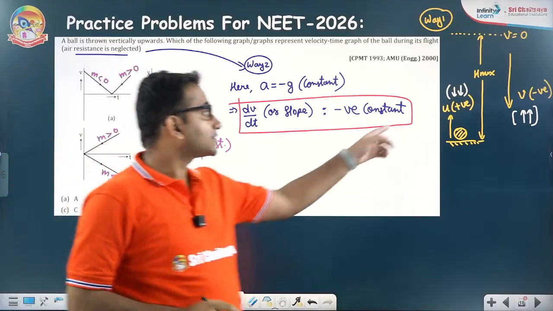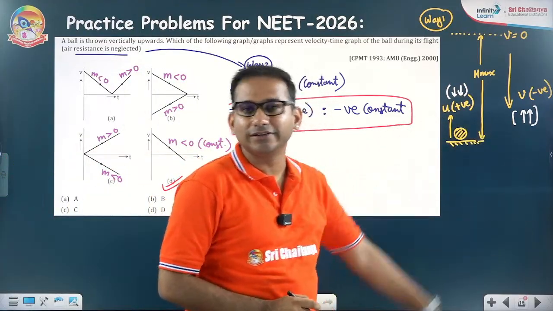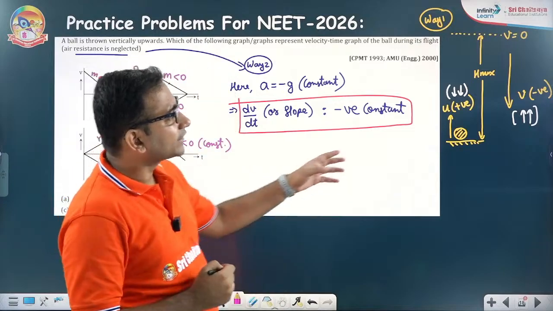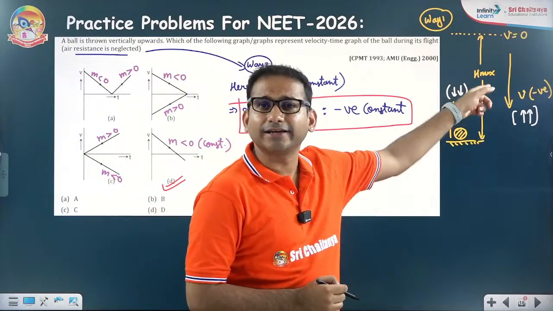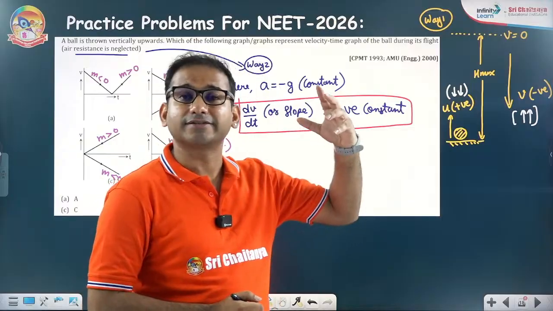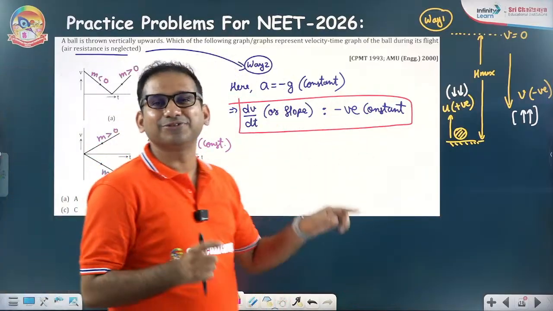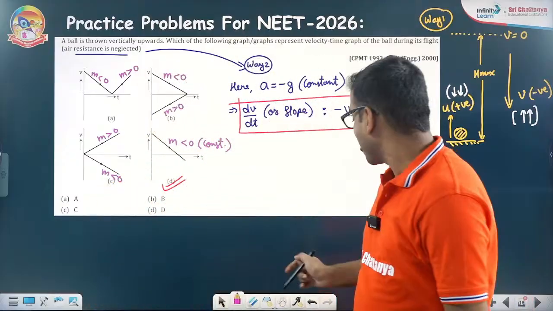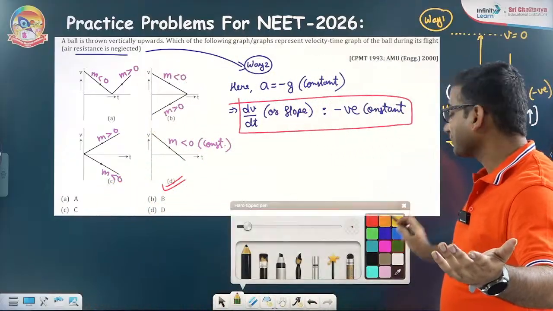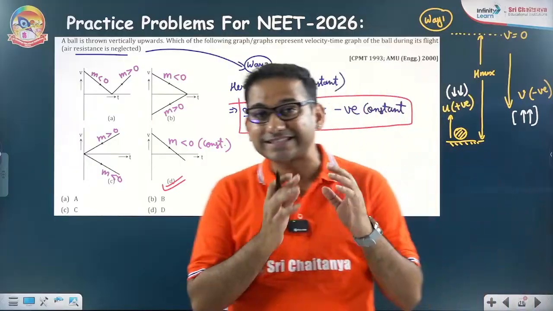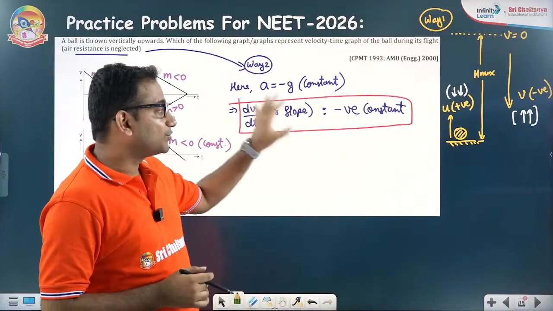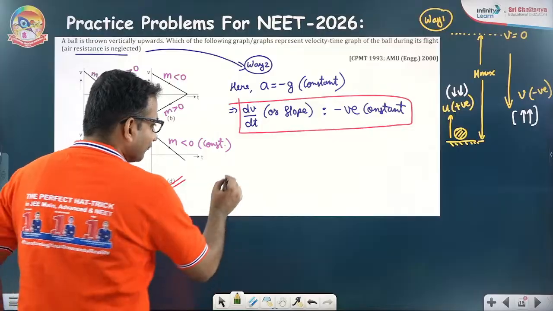So one logic is you can try to feel the motion and then stick with the convention. Upward vectors are positive, downward vectors are negative. Way 2 is that in a VT graph you can also comment about the slope. But way 3, our way, we want to just see these type of questions and orally answer. Way 3 is